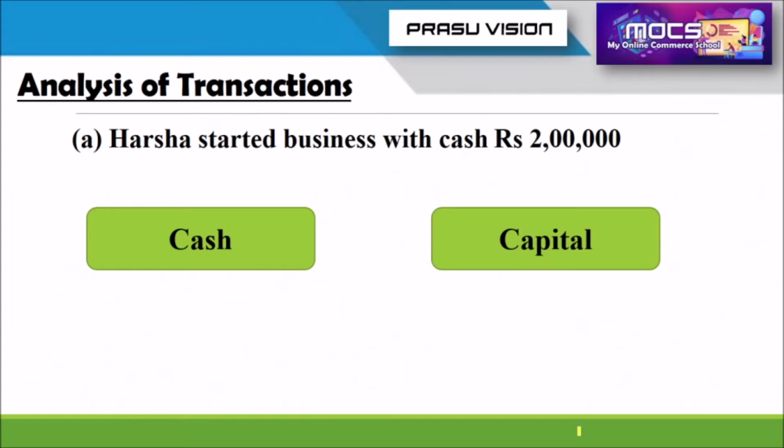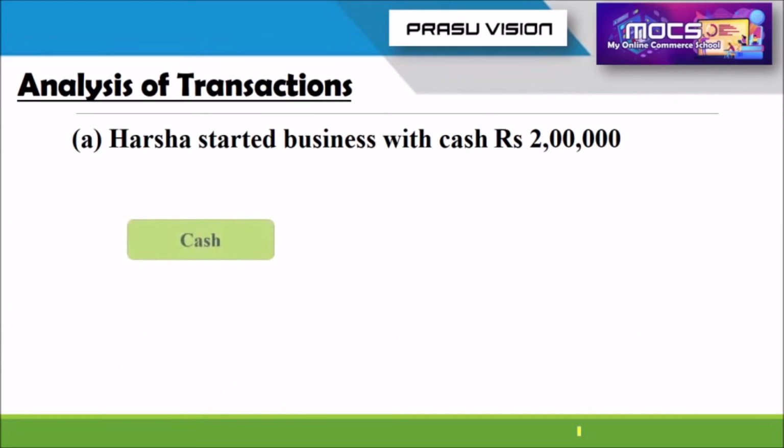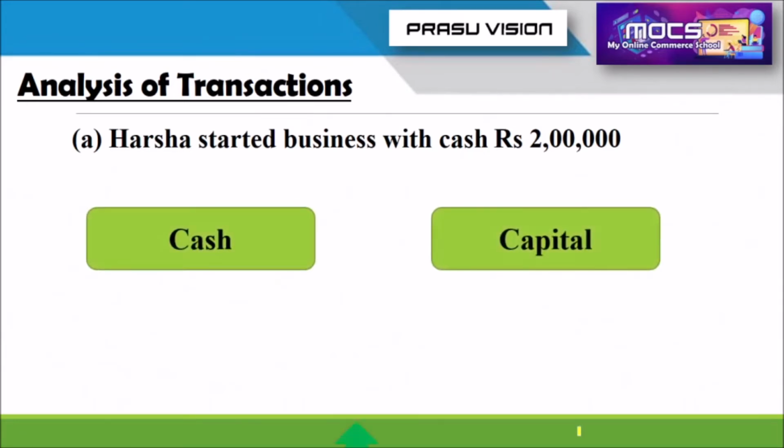Like this, you have to find out the two different accounts, thinking about what is happening for the business, whether any item increases or decreases. Here both are increasing, isn't it? Cash also there, capital also there. Cash increases, also capital for that firm increases.